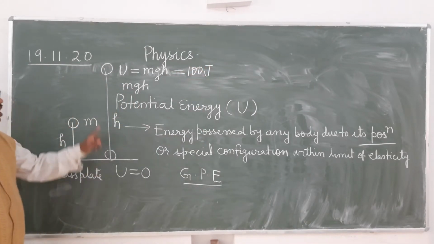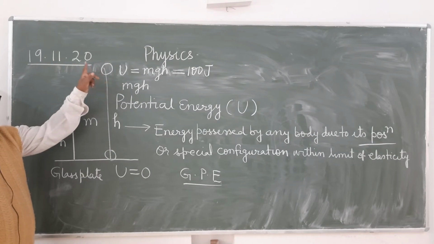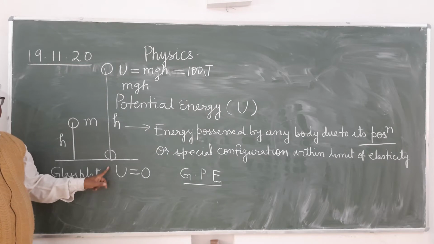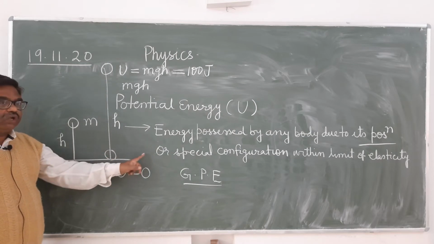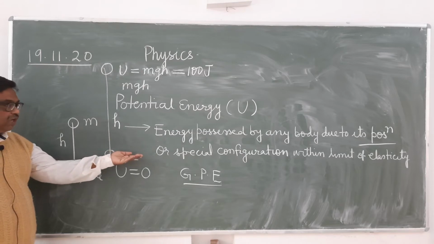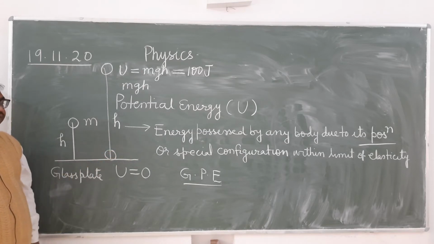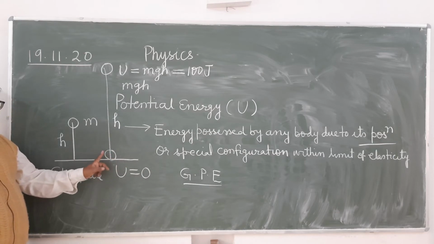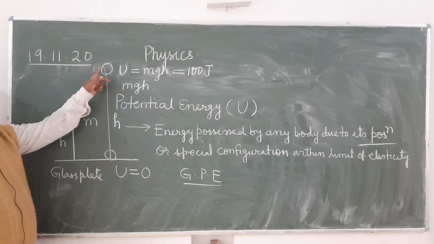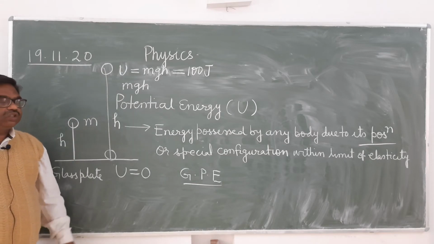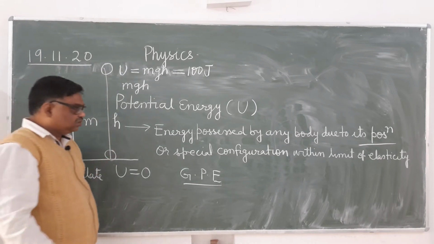We can say that at this point potential energy is 100 joule more than this. But when you take zero level of potential energy, for our sake we take zero level of potential energy as a ground level. So when potential energy is assumed zero at this point, then what will be here? Here it will be 100 joule. Is it clear? So this is the gravitational potential energy.